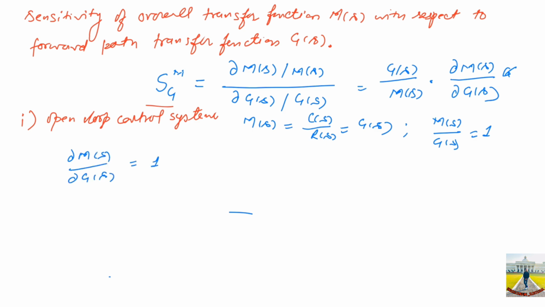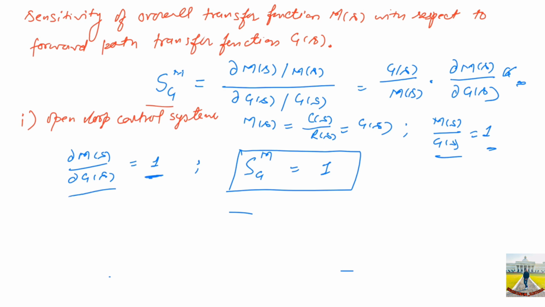So substituting these two values in this equation, for the open loop control system, the sensitivity of M with respect to G will be equal to 1, because G(s) over M(s) is 1 and del M(s) over del G(s) is also equal to 1.